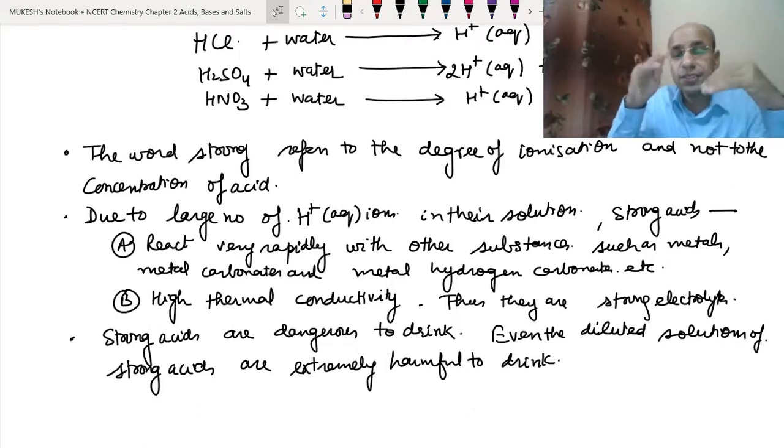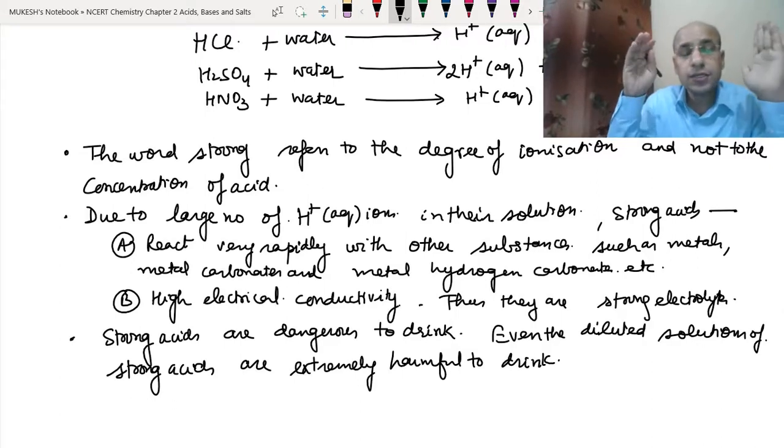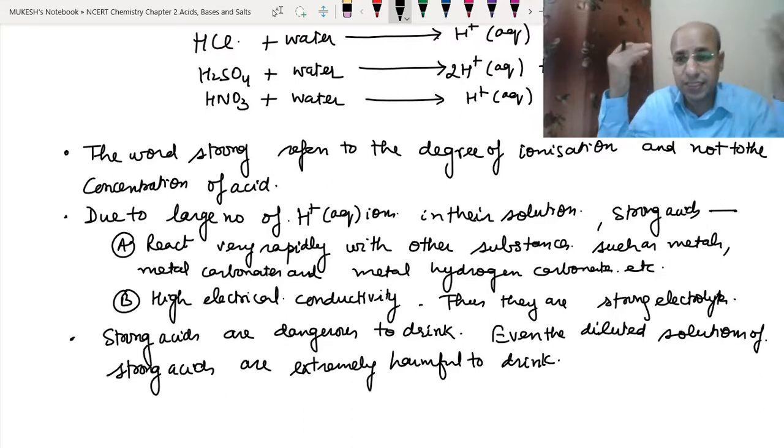And in the same way, since the number of ions is more, we have high electrical conductivity. Sorry, I wrote that wrong; we need to write high electrical conductivity. Since these are very strong electrolytes, they have a large number of hydrogen ions, so their electricity conduction is very high. We can say thermal also, because whenever we pass electricity, it produces heat. So thermal conductivity will also be very high.